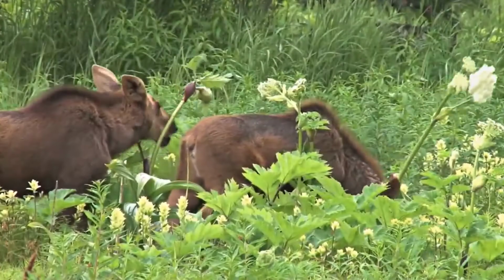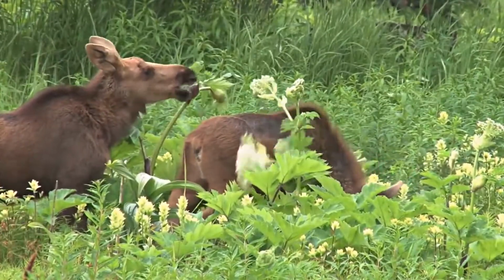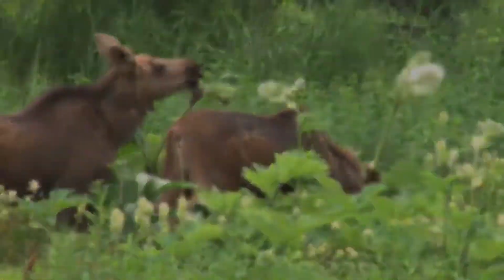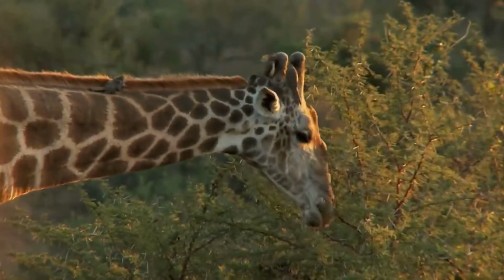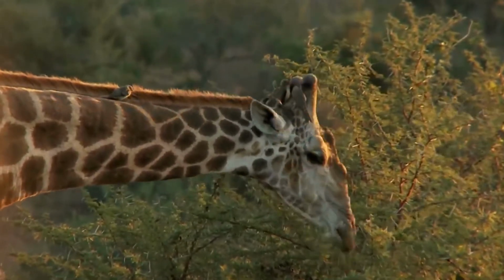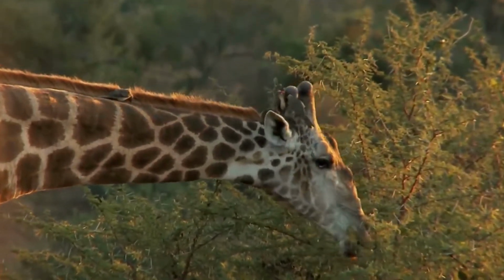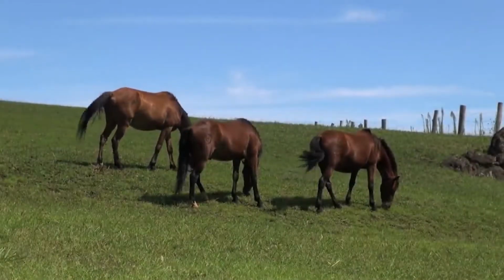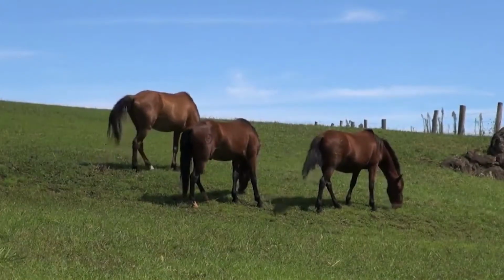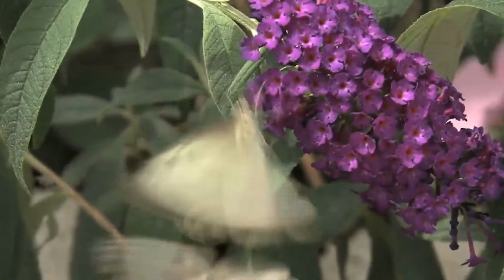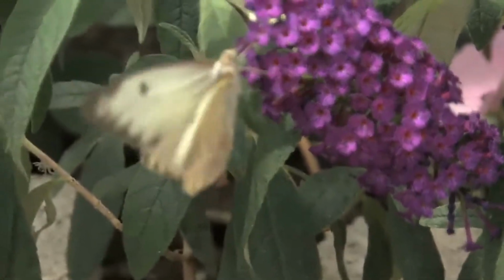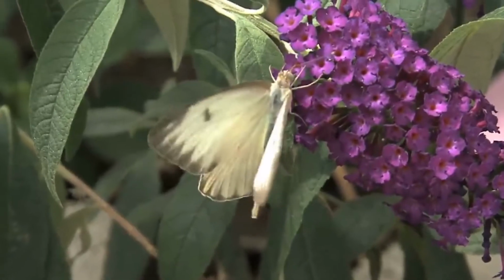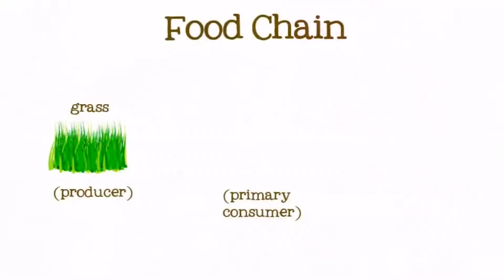The second link in a food chain is a consumer that eats plants, an herbivore. When an animal eats plants, some of the energy the plant captured from the sun is transferred into the animal's body, where it is used for things like moving, breathing, and growing. An herbivore is called a primary consumer. Primary means first, because an animal eating plants is the first consumer in the food chain.